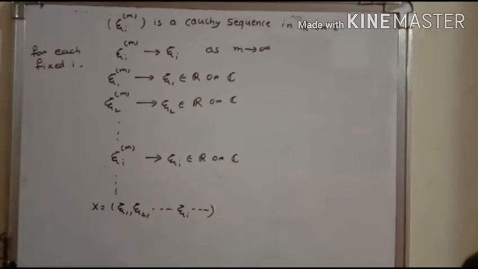Now here we have to show that our Cauchy sequence xm converges to this x, and x is an element of L infinity.